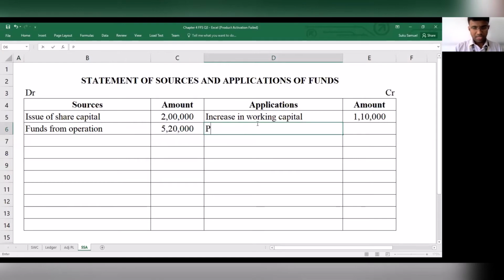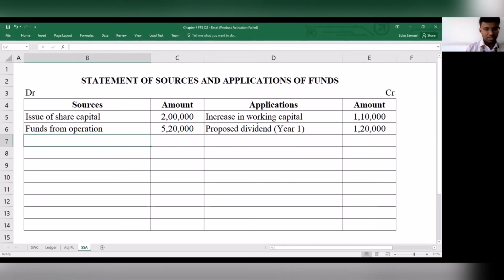Next what we have is proposed dividend. This is for year 1. We have proposed dividend for year 1, which is 1,20,000. So 1,20,000 that we have considered. Next, what do we have? Next we have to consider the redemption of